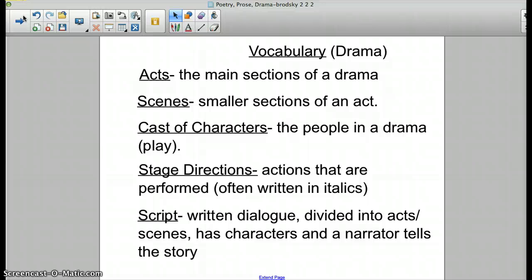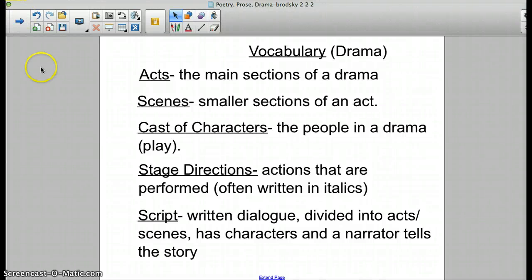Stage directions that you see in a play are the actions. So maybe they want you to pound the desk when you're saying something, or maybe they want you to walk towards somebody. Those are directions that you don't say out loud, but they are clues for the actors and actresses of what to do when they are performing.